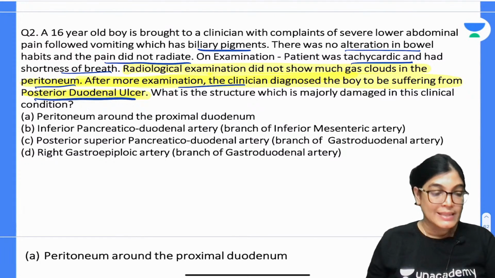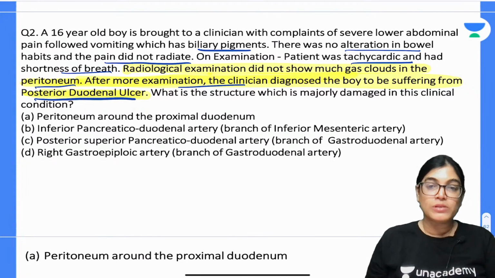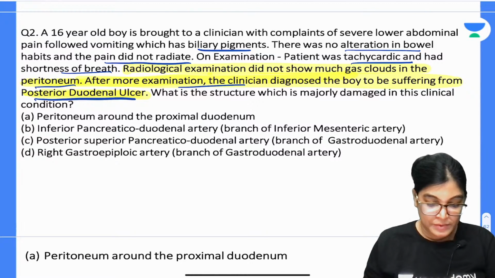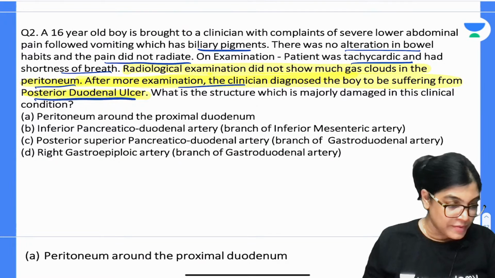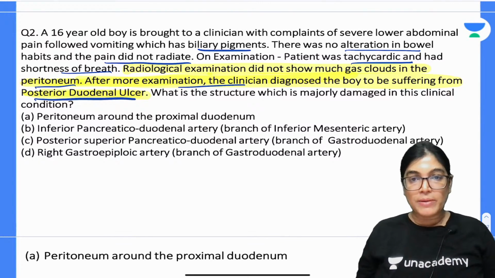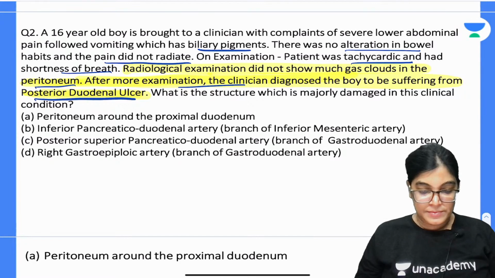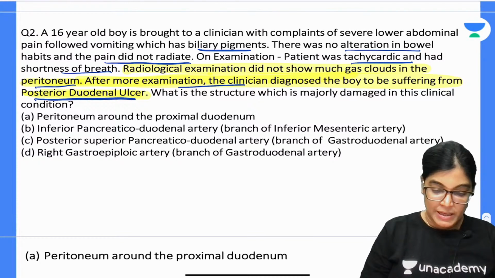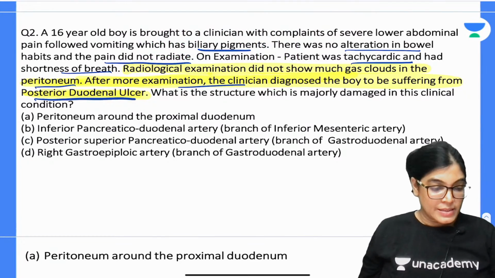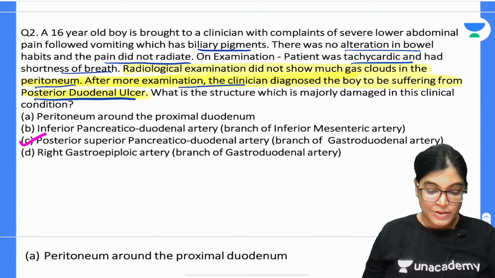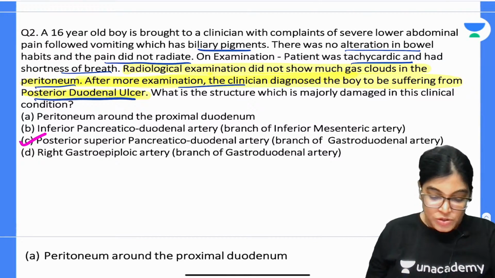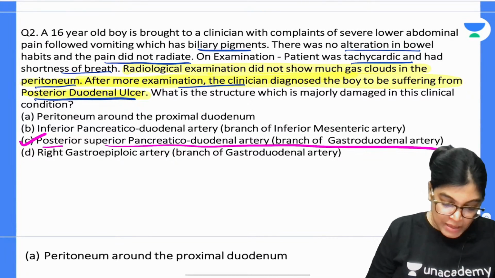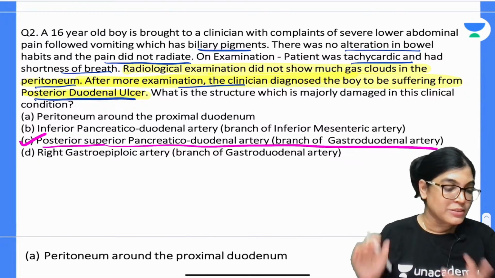So according to you, in this clinical scenario, what is the most correct answer? Mixed answers are coming up, different views from the students. So let me give the correct answer here. The correct answer is actually C, that is the posterior superior pancreatico-duodenal artery, branch of gastroduodenal artery. According to me, the most correct option is C. Now let me prove it.